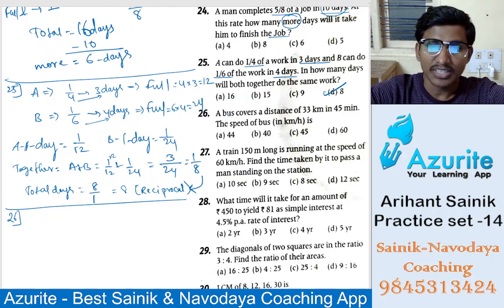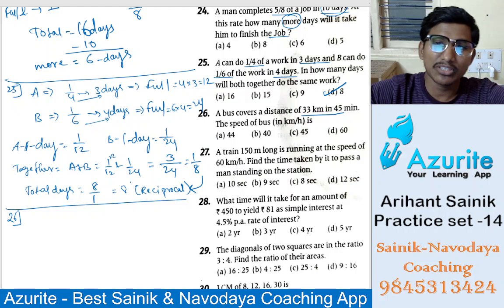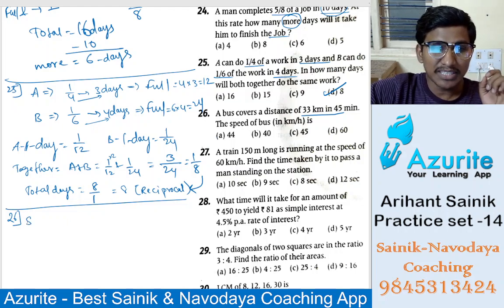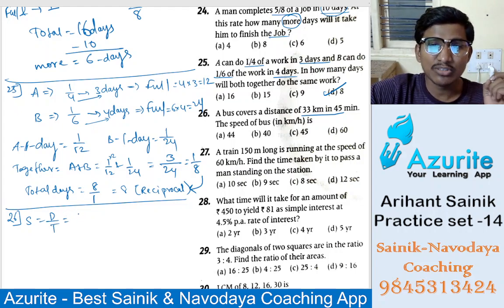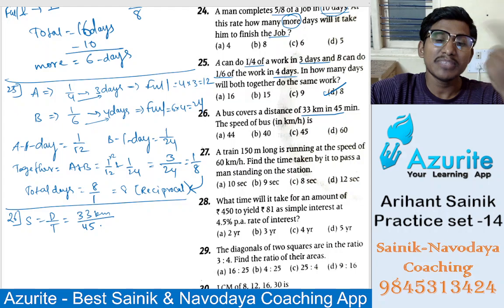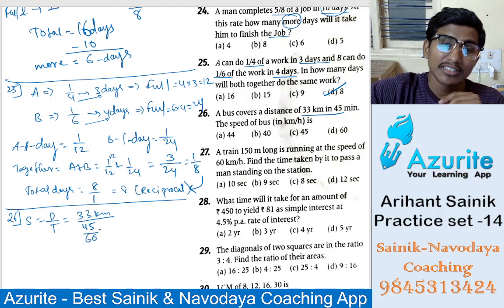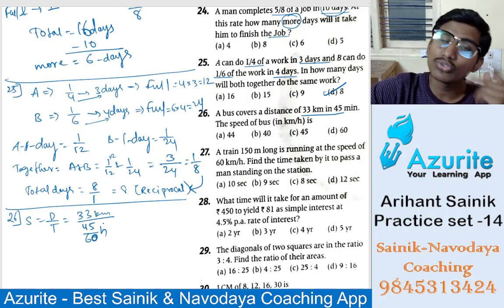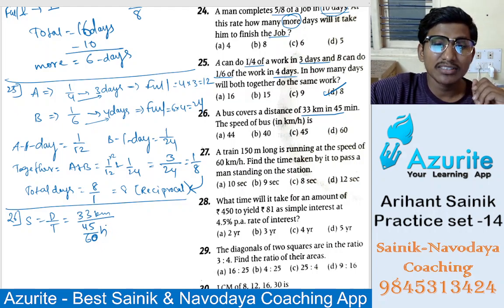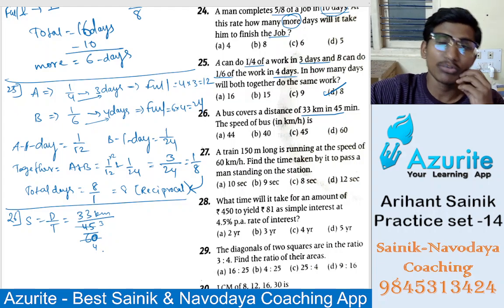Now, a bus covers a distance of 33 in 45 minutes. What is the speed of the bus? Speed is distance divided by time in hours. Distance is 33 kilometers and time is 45 minutes. 45 minutes means 45 divided by 60, which is 3 by 4 hour.